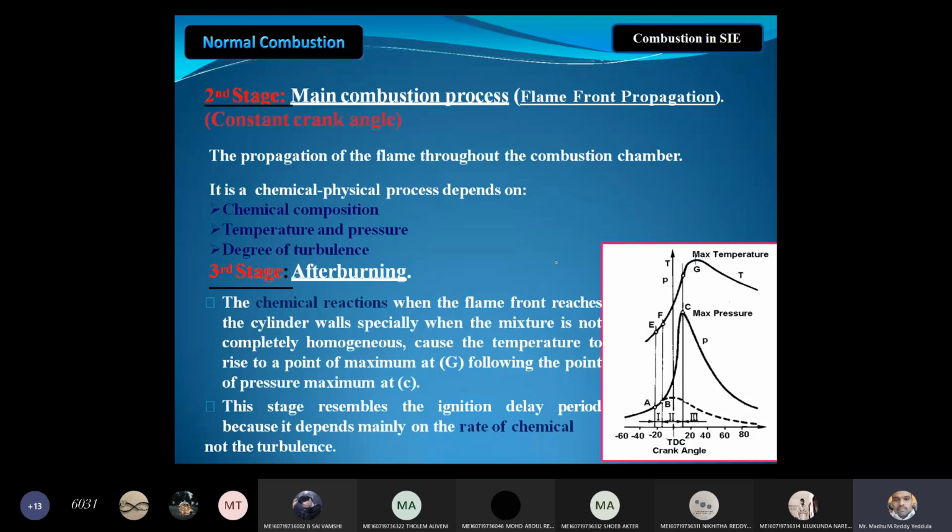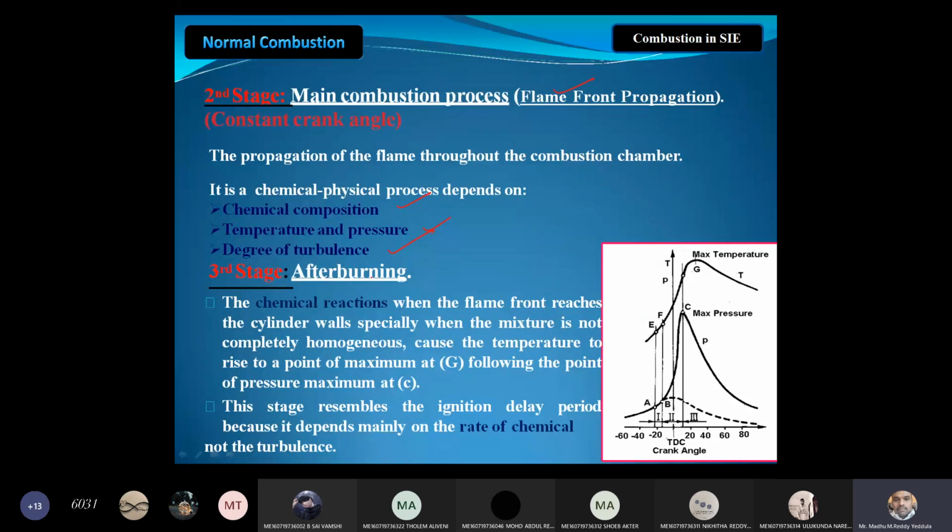Next, the main process, that is the propagation phase, the flame front propagation. The flame propagates throughout the combustion chamber during this period, from one end to the other end. It is also a chemical process. It depends upon the composition of the mixture, temperature, pressure and degree of turbulence.